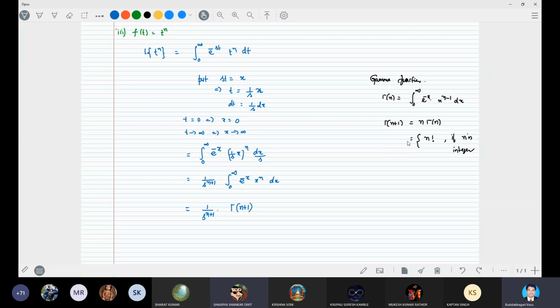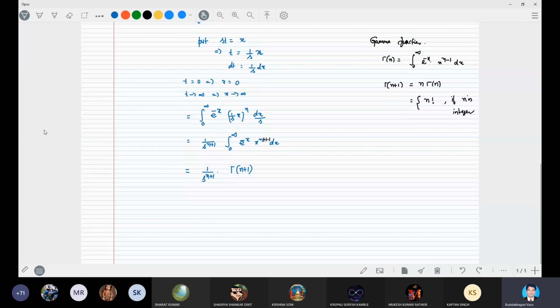Gamma n plus 1 is equal to n factorial if n is an integer, otherwise apply n into gamma n. This will be written very clearly. This is understood, right?